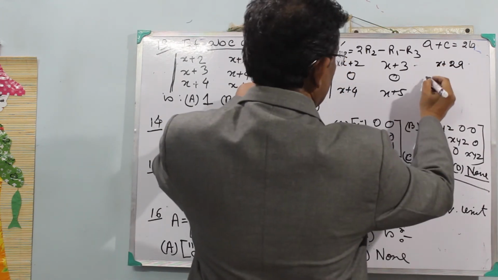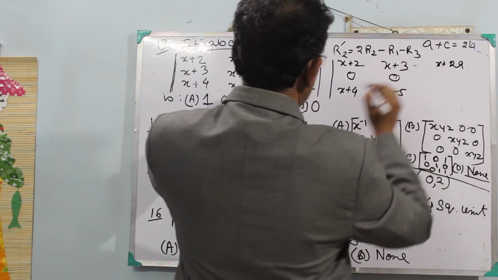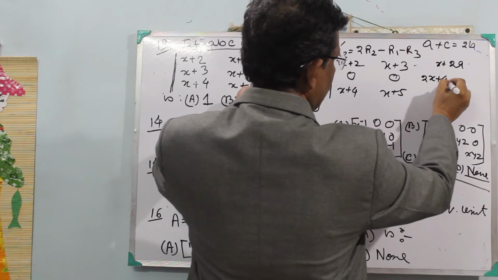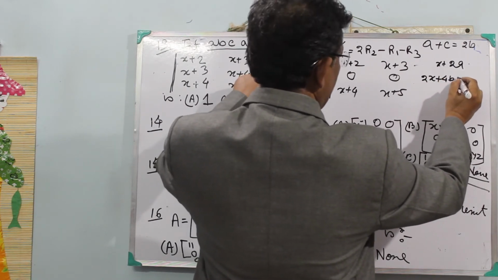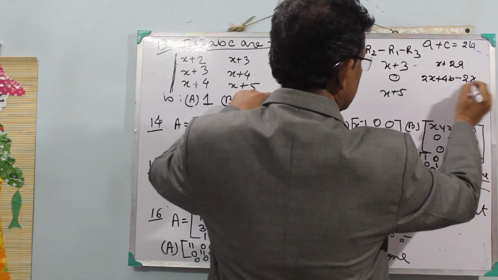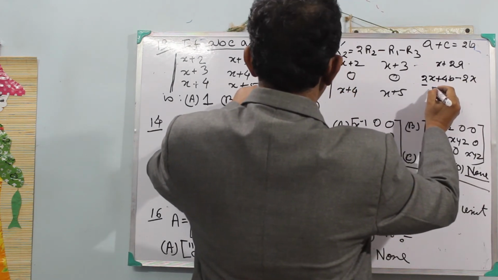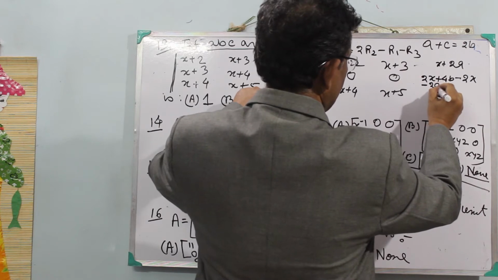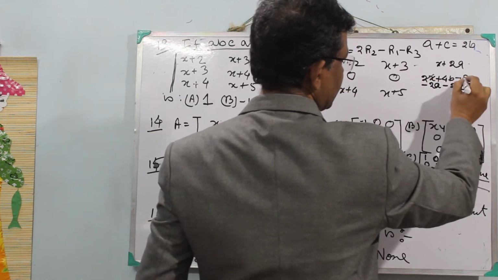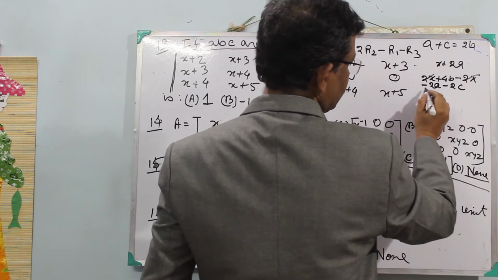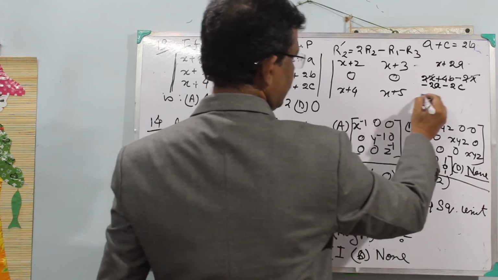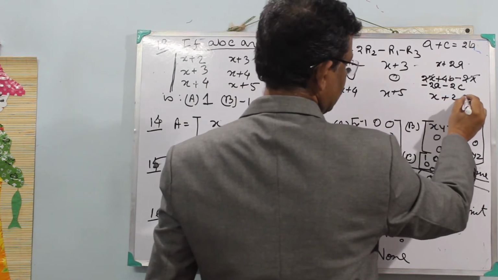Here it is not 0, so multiplying, 2x plus 4b minus this, so minus x minus 2a minus 2c, so x cancels, and it remains 4b minus 2a minus 2c, and here it is x plus 2c.